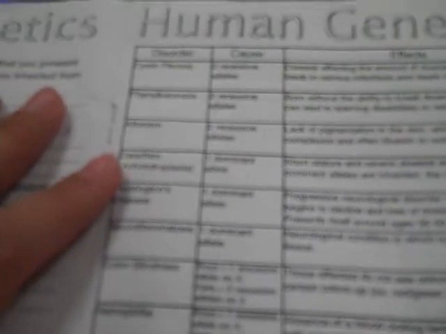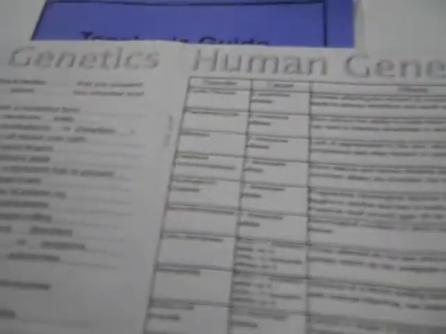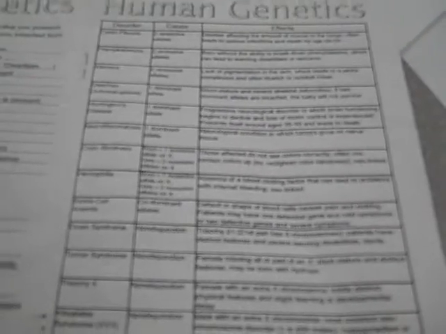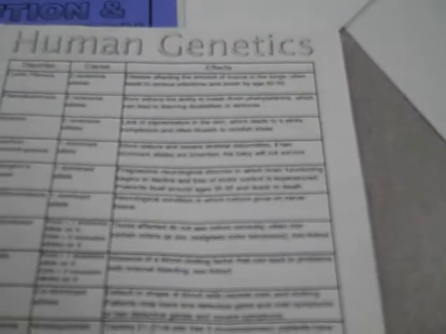We also talked about disorders. The main disorders you need to remember are cystic fibrosis, which is extra mucus, and PKU, where infants cannot digest certain things. We also went over color blindness, which is sex-linked, and sex-linked is on your X chromosome. So remember, your sex chromosomes are your X and a Y. XY is a boy, XX is a girl. Boys are more likely to have a sex-linked gene because they only have 1 X, unfortunately. We girls have 2. So if you got 2, you're going to use the good one.